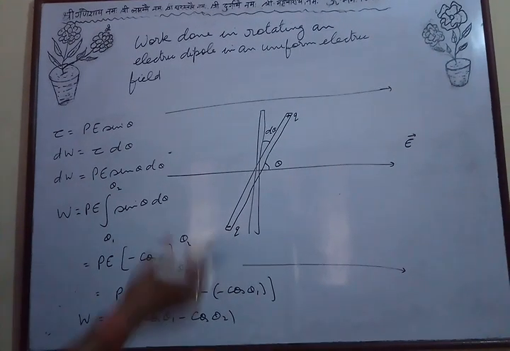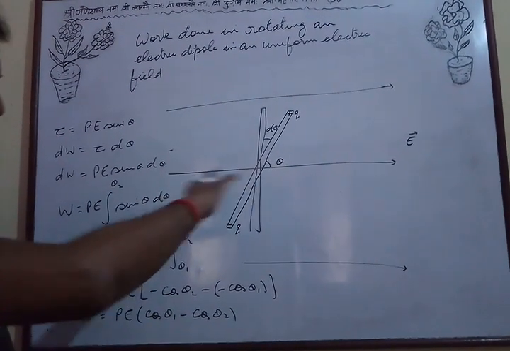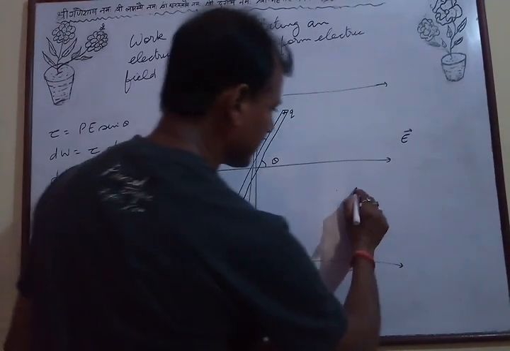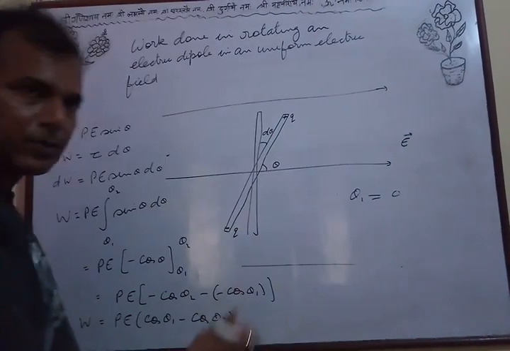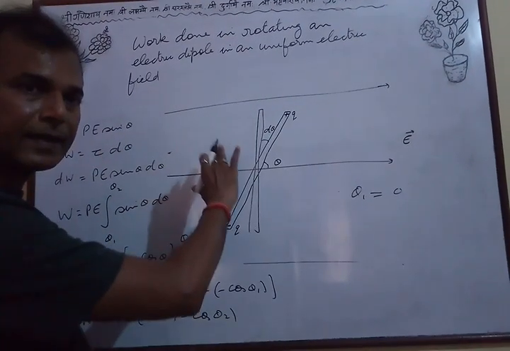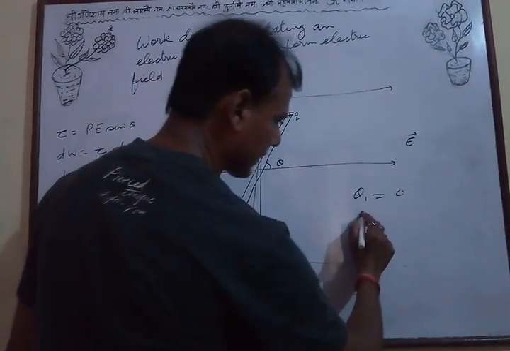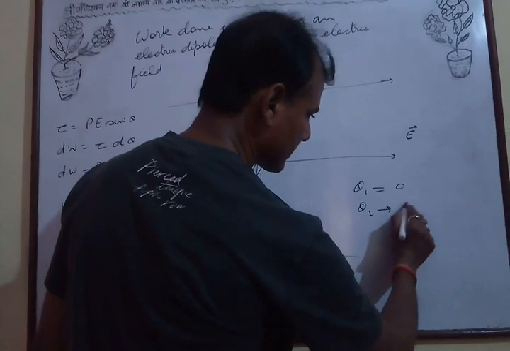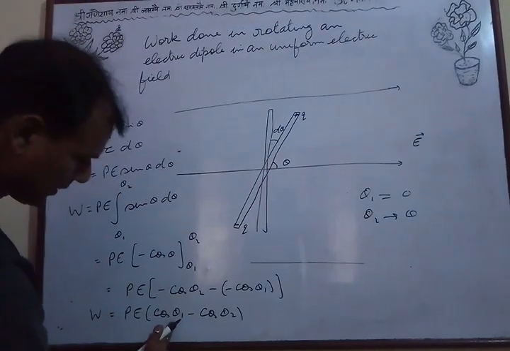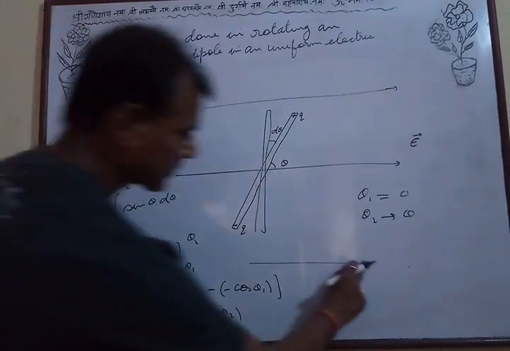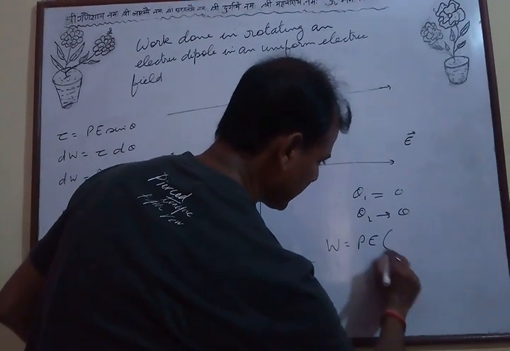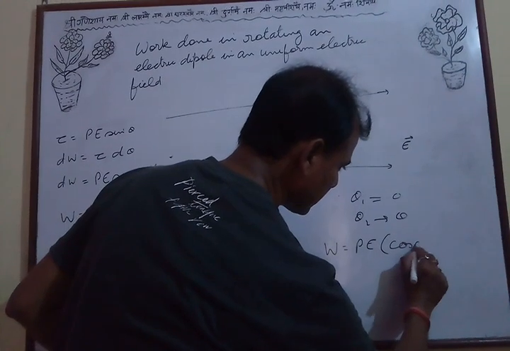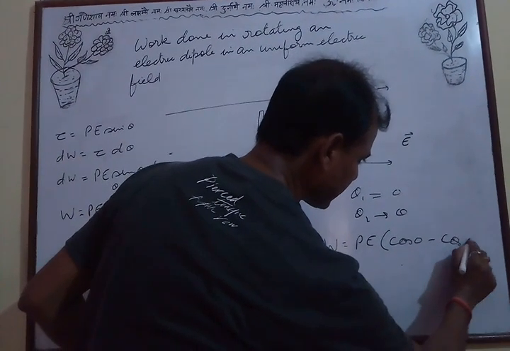Now if the dipole is kept in its equilibrium position, that is when theta 1 is 0 degrees, and the dipole is rotated from its equilibrium position by an angle theta, then theta 1 becomes 0 and theta 2 becomes theta. So this becomes cos 0. This will be the total work done: W is equal to pE, cos 0 minus cos theta.